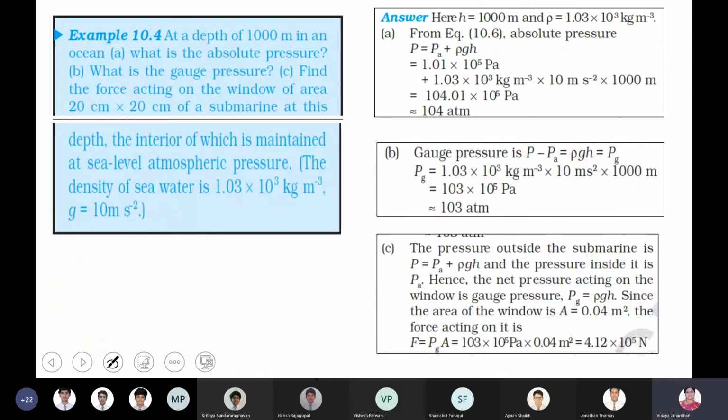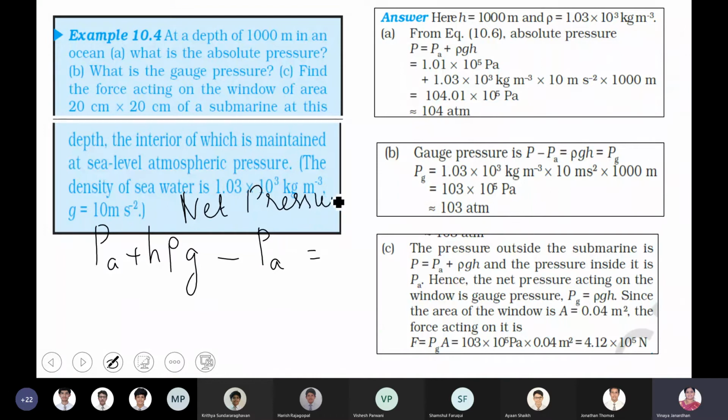So at the top of the window, your pressure is PA plus H rho G. This is acting on the top of the window, right? Minus the pressure which is acting below on the bottom surface of the window, which is PA. So what is the net pressure? Net pressure on the window.